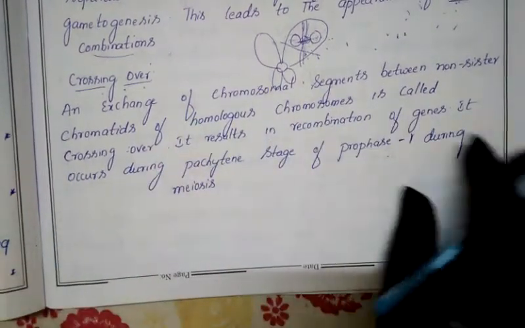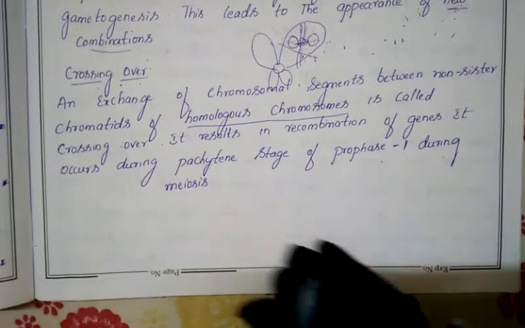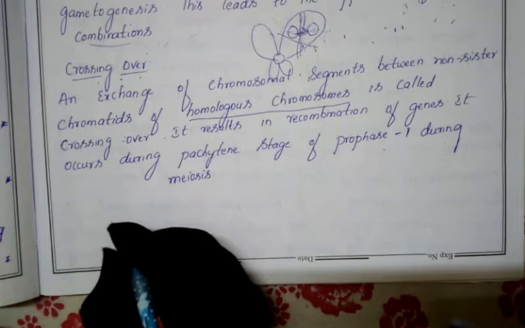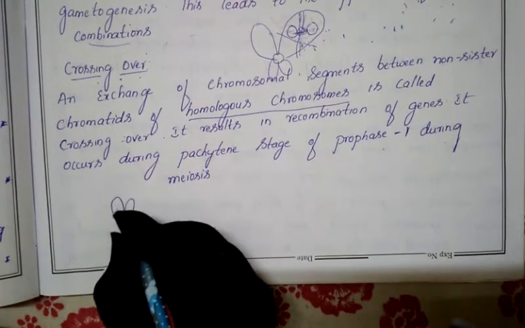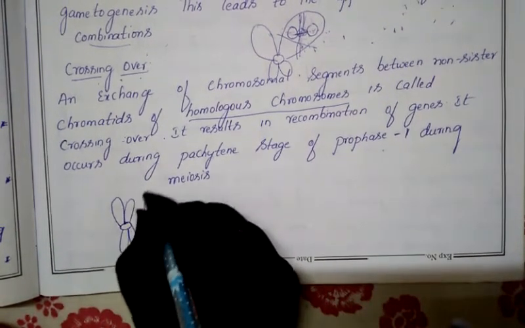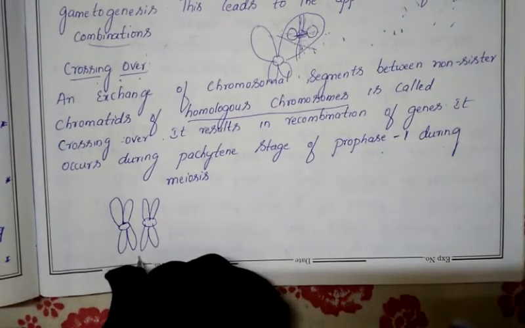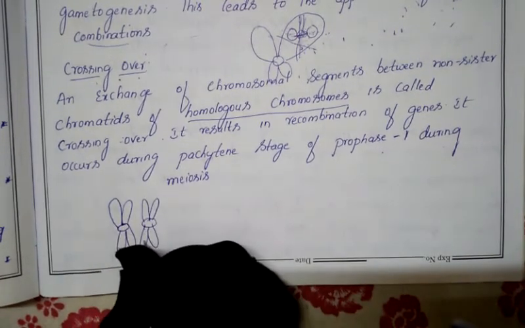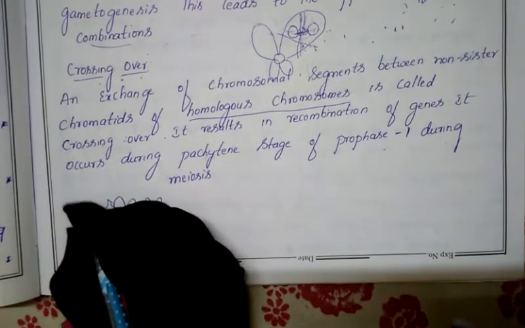First you should know what is the meaning of homologous chromosomes. In our body we will find homologous chromosomes. You know very well what a chromosome is. Always the chromosomes will be present in pairs. See, this is one pair. This pair we are calling a homologous chromosome. Why we call this pair homologous is that among this pair, one chromosome has come from your father.